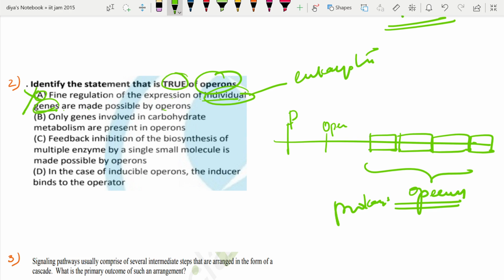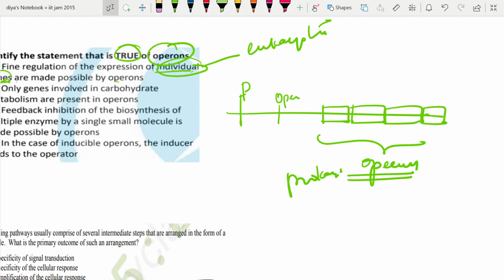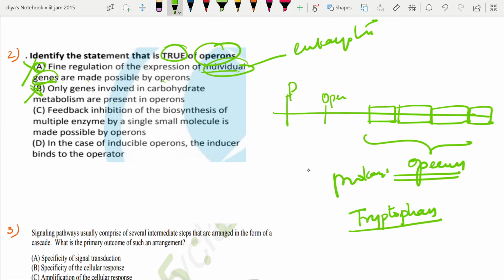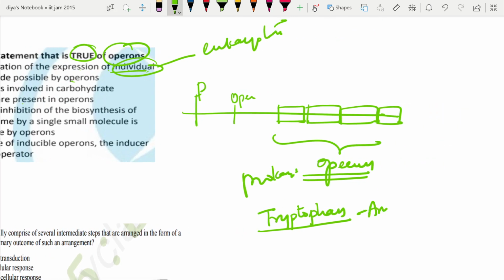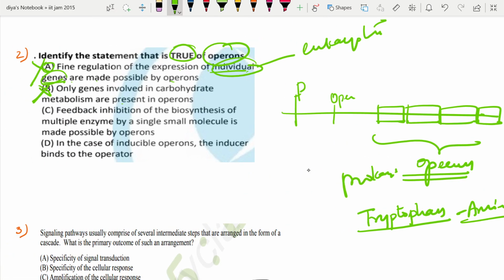They are asking for the true option. Only genes involved in carbohydrate metabolism are present in the operons. This is absolutely wrong, because operon also operates the metabolism of tryptophan. Okay, we know that. So this is a wrong option. Tryptophan is what? Amino acid. Next, feedback inhibition of biosynthesis of multiple enzymes by a single small molecule is made possible by operon. This is the correct option.